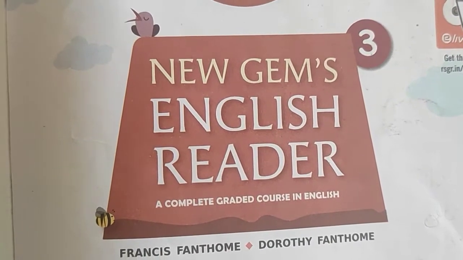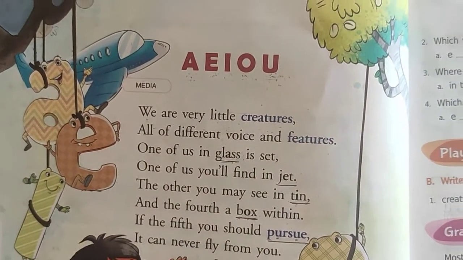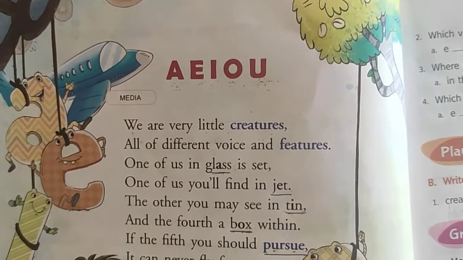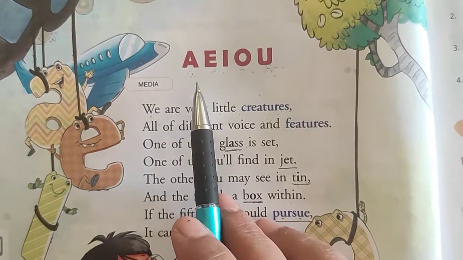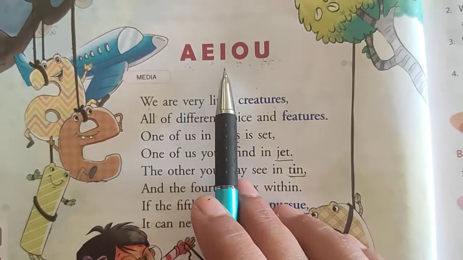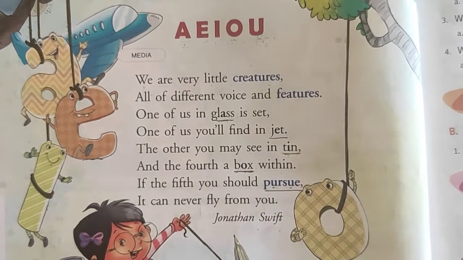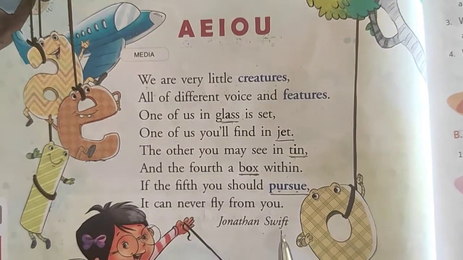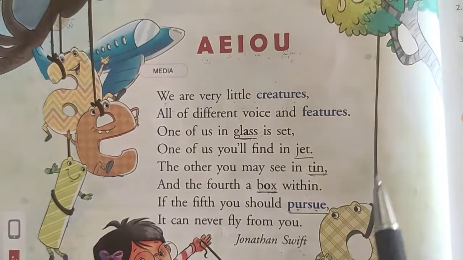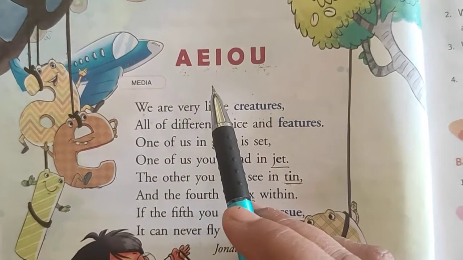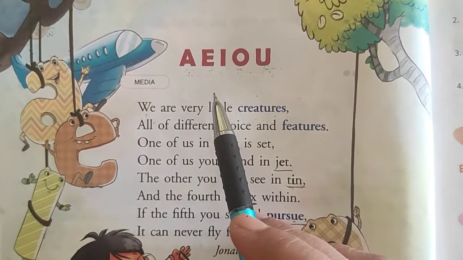So take out your English reader books, take out page number 20. On page number 20, we are going to start with this poem whose title is A-E-I-O-U. And this poem is written by the poet Jonathan Swift. Now children, as you all know, there are 26 letters in the English alphabet.